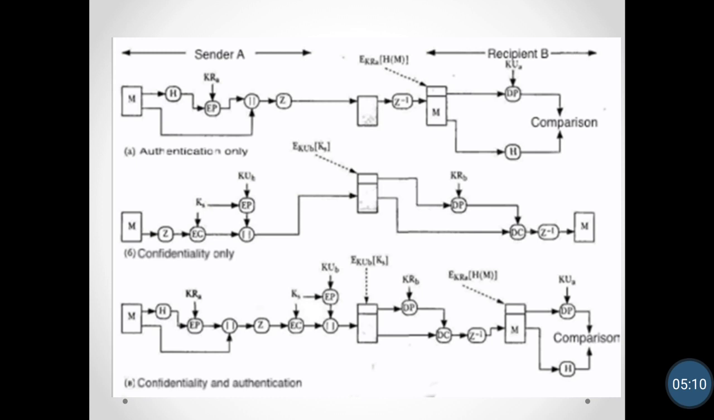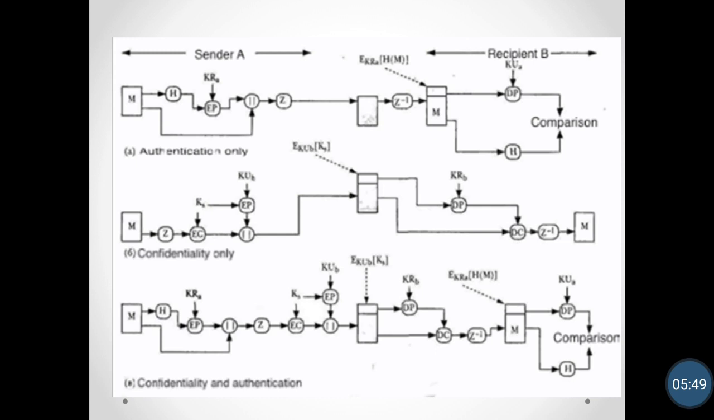In the third diagram, we achieve both confidentiality and authentication by combining the concept of hash function and digital signature with the concept of session key. Here you can see in the third diagram, we have a message. We use a hash function and generate a hash code. That hash code is encrypted by using the private key of A. After that we zip that message, and on that zipped message we use a session key.